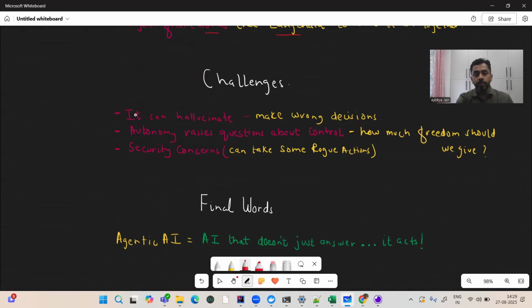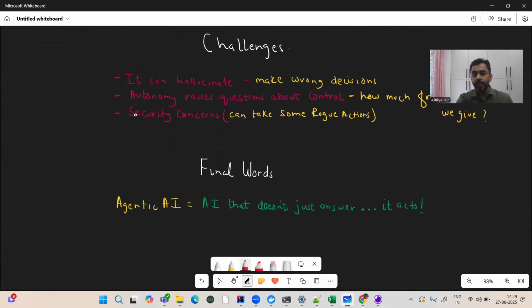And the final word: agentic AI doesn't just answer, it acts. In short, that is how I would summarize agentic AI in one line. So this was a very high level and brief session on agentic AI. Maybe in the next session, I will build a simple prototype and walk you through that particular prototype.